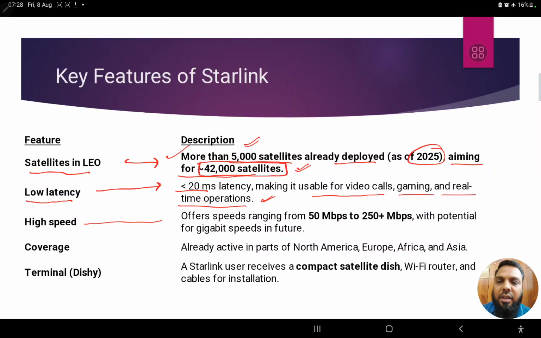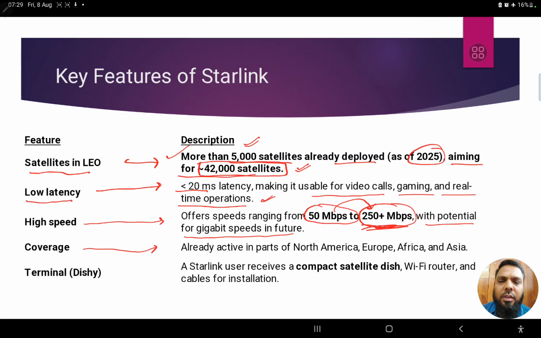Next, definitely speed will be so much higher. Currently, the speeds that we are having are around 50 to 100 mbps in 5G, but he is going to offer somewhere from 50 mbps to even 250 mbps. This is also going to increase. It's not going to be limited to 250 only, with the potential for gigabit speeds in future. So we are just seeing 250 mbps as a starting point, but maybe gigabit speeds like 10 gigabit or 100 gigabit can also be possible, right?